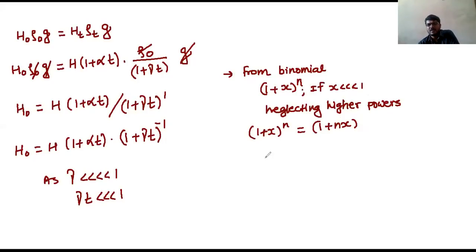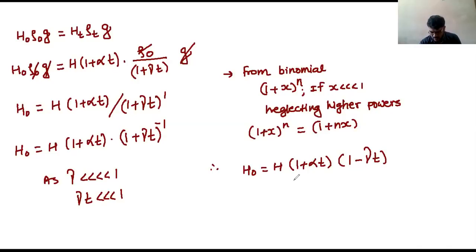In this case also, for this 1 plus gamma T, x is gamma T, and this is very much less than 1. Therefore H0 is equal to H into 1 plus alpha T into bracket 1 minus gamma T, because I have multiplied this minus 1 here. So I got H into 1 plus alpha T into 1 minus gamma T.